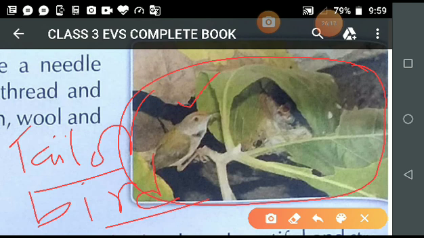Now students, the tailor bird makes its nest with long leaves. I give you 2 seconds to observe the nest. In the picture it is very clear, because when I taught you different types of leaves, leaves are of different shapes and sizes. Some leaves are small, some leaves are very big.